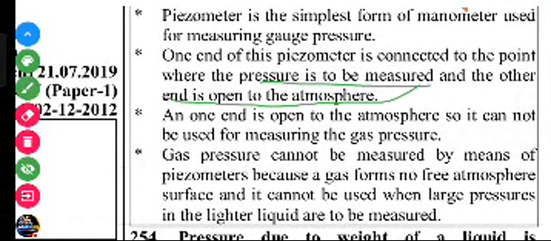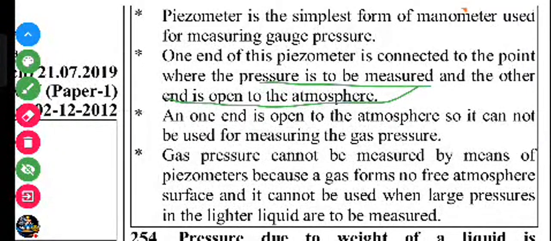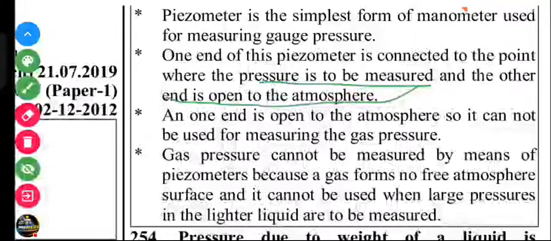Gas pressure cannot be measured by means of a piezometer because a gas forms no free atmospheric surface. It also cannot be used when a large pressure in a lighter liquid is to be measured.